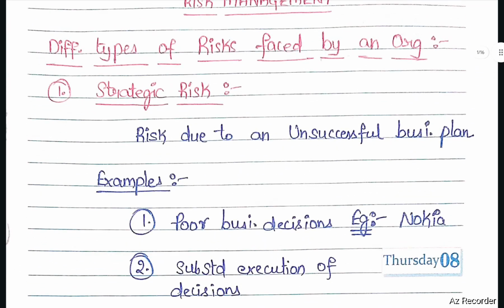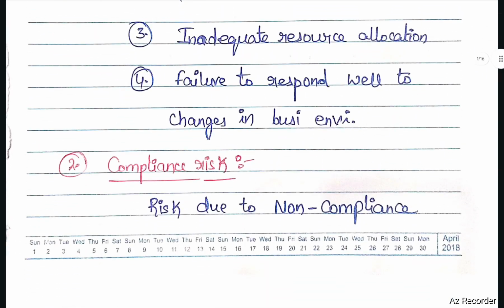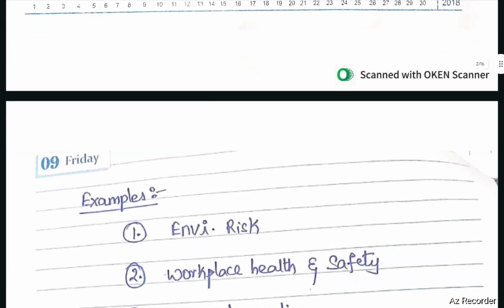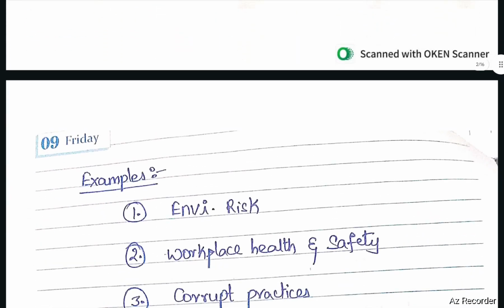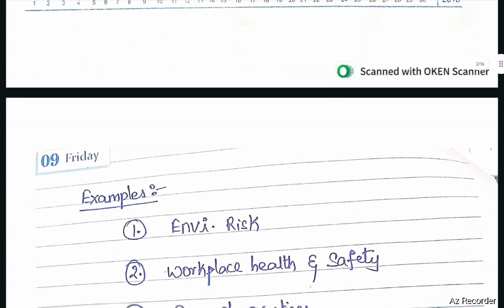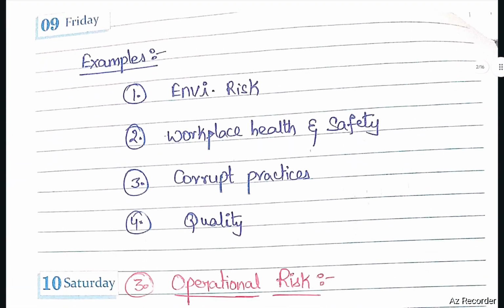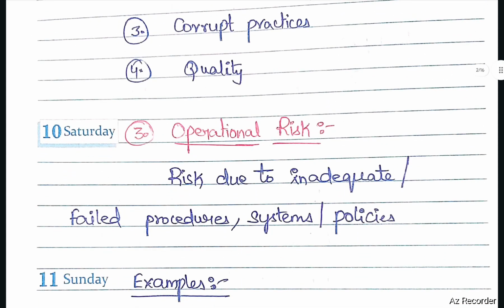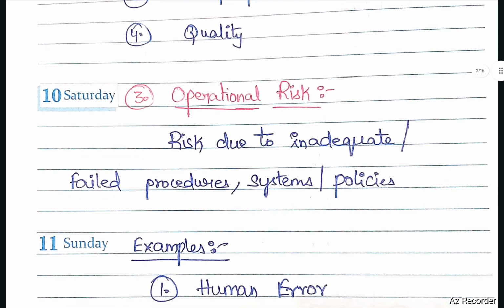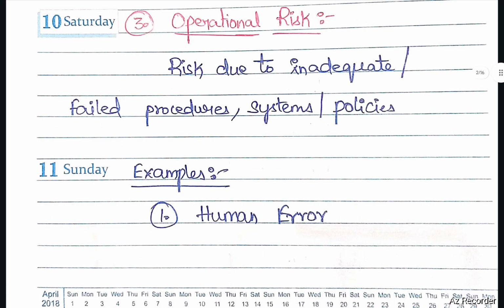Second type of risk faced by an organization is compliance risk. It is the risk due to non-compliance to laws and regulations or other internal policies. Compliance risk examples are environmental risk, workplace health and safety, corrupt practices, quality. Third type of risk faced by an organization is operational risk. It is the risk due to inadequate or failed procedures, systems, or policies. An example of operational risk is human error.